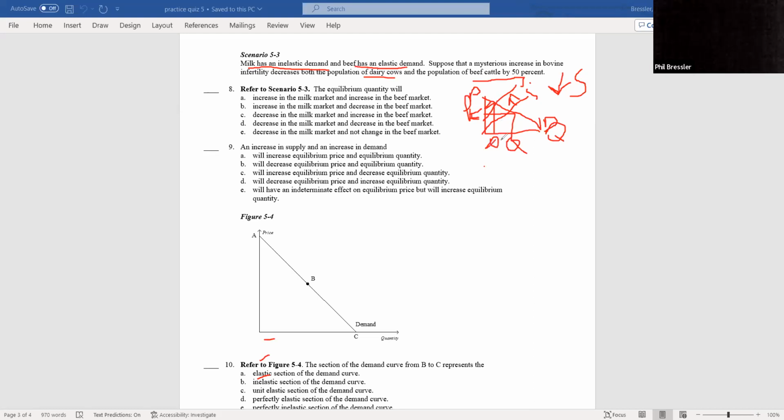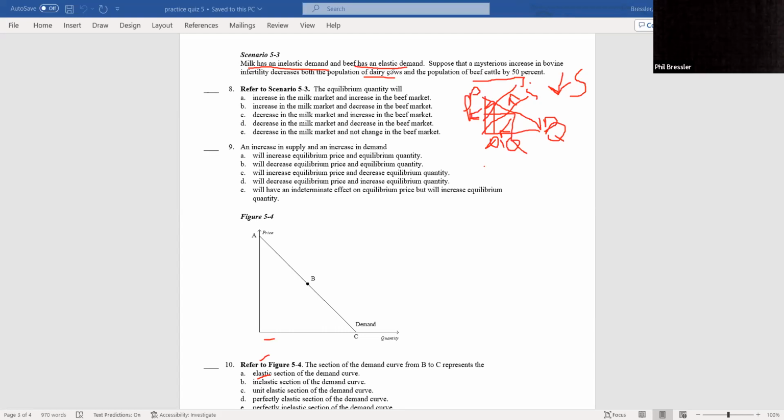Q1, right? So now they're both going to do the same thing. Whatever happened, supply is going to shift left in both of them, right? So there's a decrease in the milk market and a decrease in the beef market. D as in dogwood, okay? For quantity to increase, like A, that would have had to be a rightward supply shift.